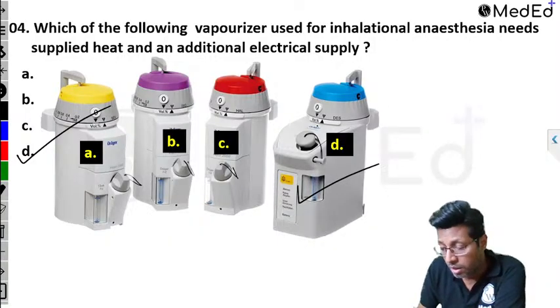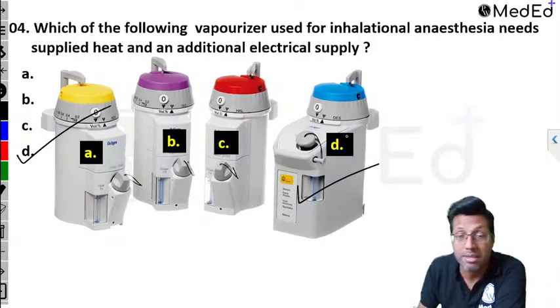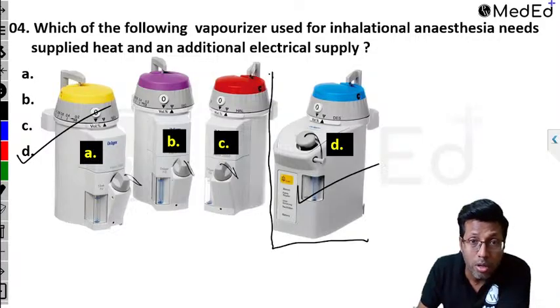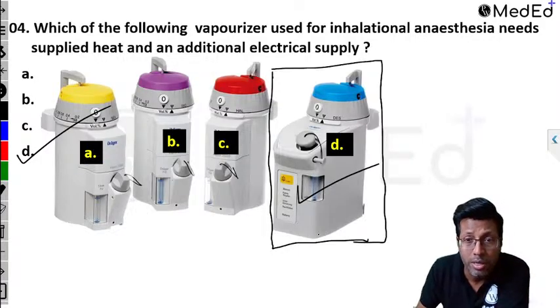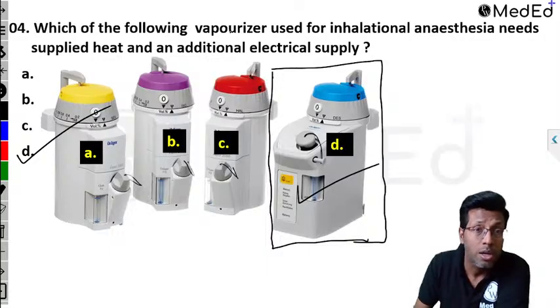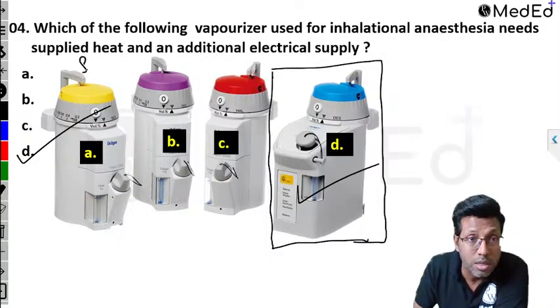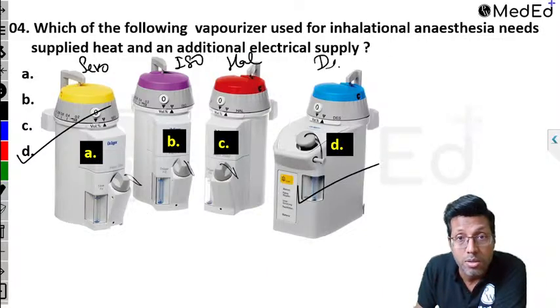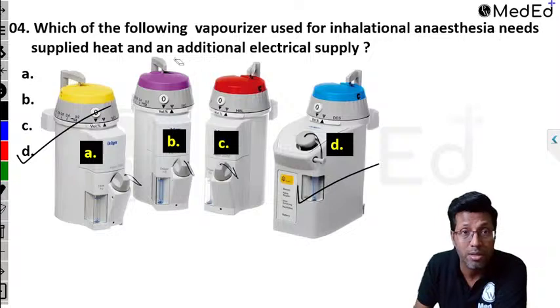If you see the desflurane, correct, absolutely correct. Why? Because you can see this looks different from all other types of vaporizer. I'm showing it here only. Can you see this? In terms of structure, the first one that you see is for sevoflurane. The next one that you see is isoflurane. The next is halothane. And the last one that you see is desflurane. So these are the vaporizers that we have.